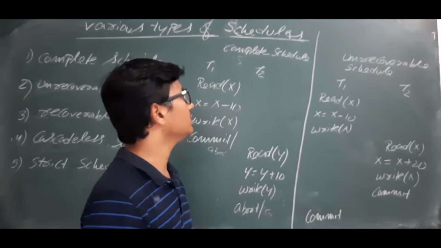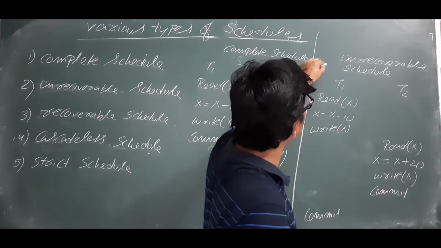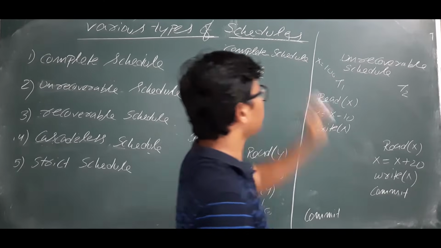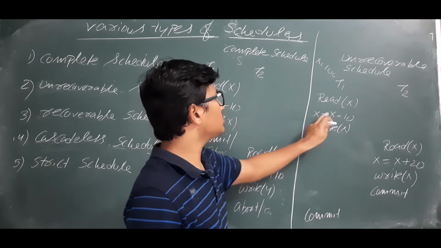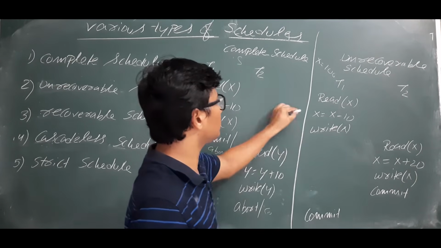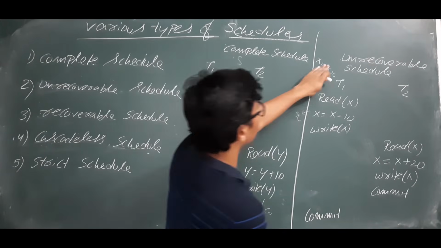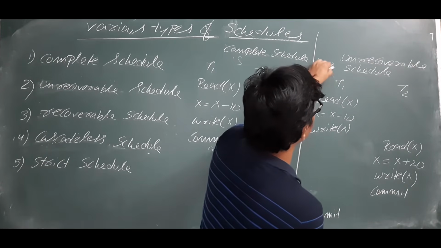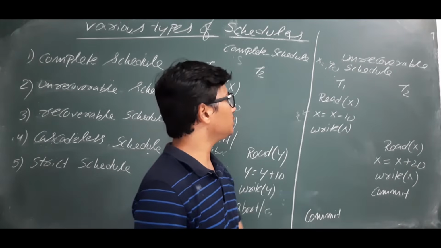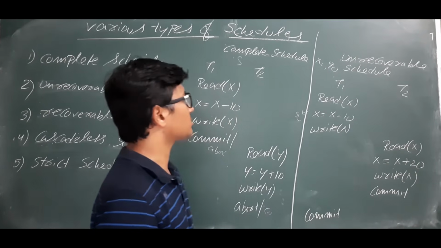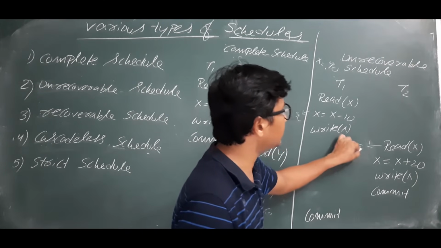Let's take that initially x value is 100. Now T1 has read the x value. x is equal to x minus 10, so x value will be 90. Write of x, so it is temporarily stored in memory as 90. Now transaction 2 reads the value of x. It will read the value as 90.